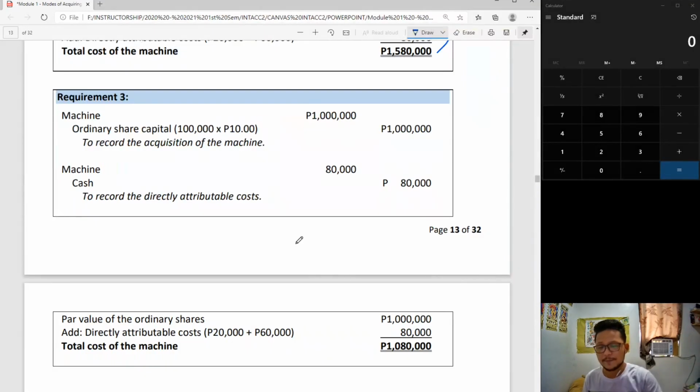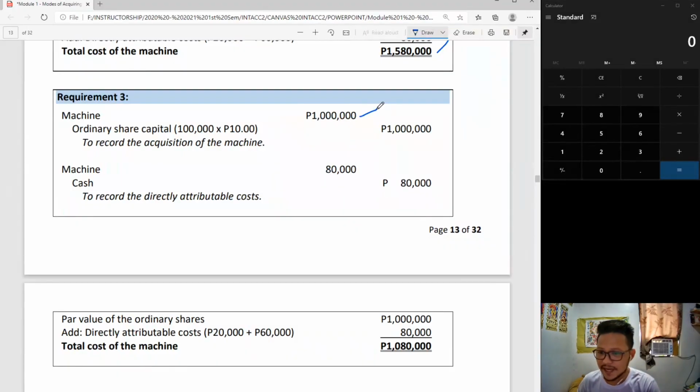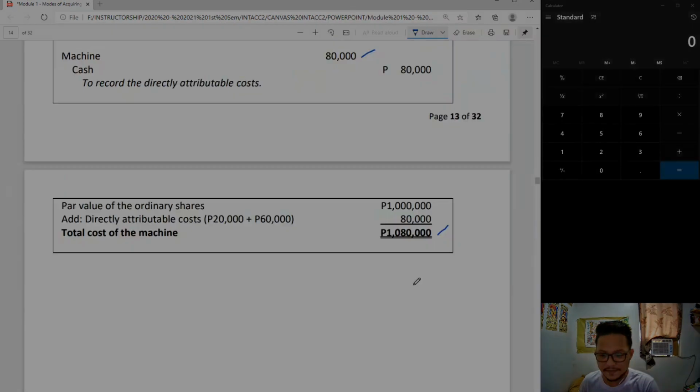Now on requirement 3. Your requirement 3 again, ano yun ulit? Hindi to priority. Option lang to kung wala si number 1 and number 2. Kailangan ko siguro ulitin para tumatak sa utak natin, no? Now, 1 million, saan nakuha ang 1 million? That is simply the par value of the ordinary shares na 100,000 times 10 pesos. Directly attributable costs again, your machine will be for 1,080,000.